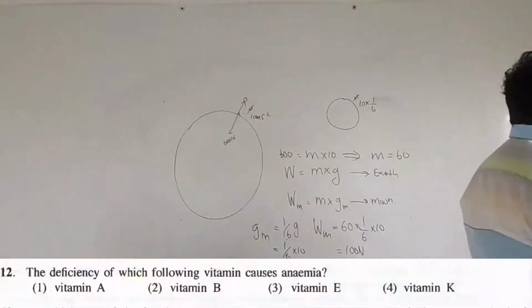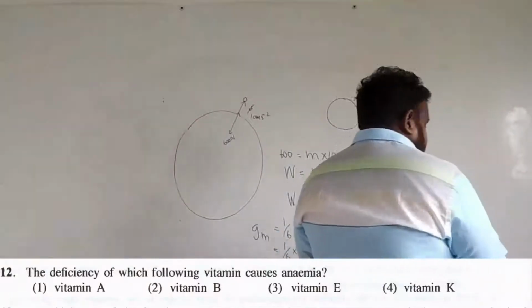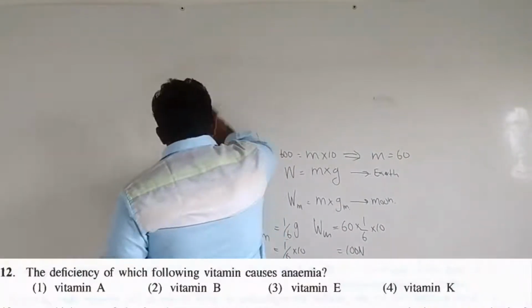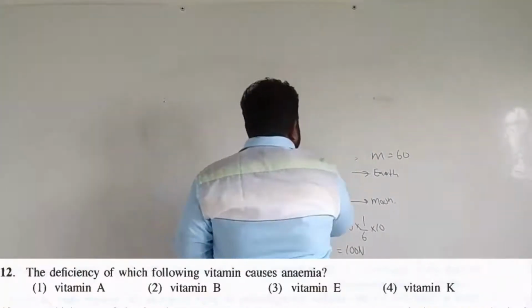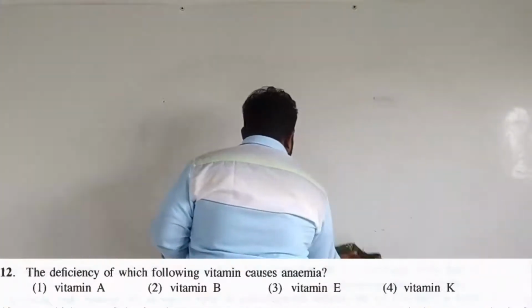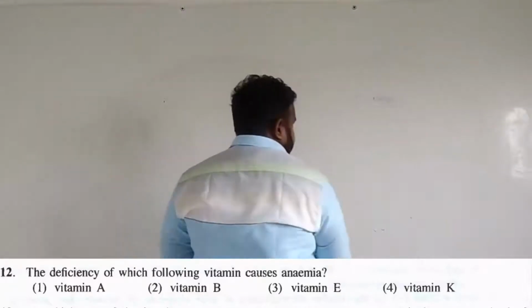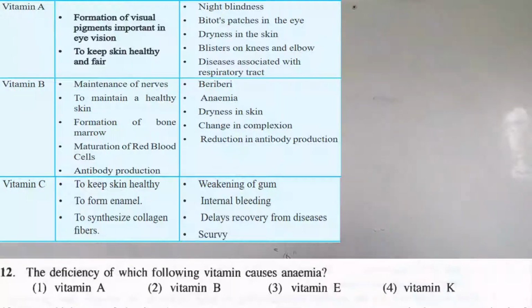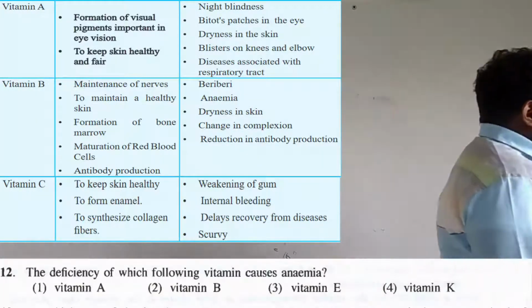The next question they ask you, this part question is repeated. It comes from the chemical basis of life, the grade 10 first unit. There are three different charts. It comes repeatedly, and they ask you the deficiency of which of the following vitamins causes anemia. Anemia deficiency is from vitamin B.